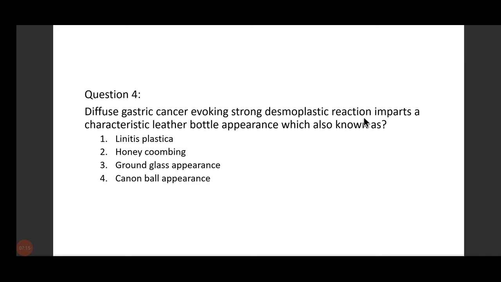Now we have this ground glass appearance. Ground glass appearance has many differentials, and it is very important to know the site before you answer. Okay, this is a very important question for NEET MD examination. You will make all the differentials and keep it in your notebook ready, because ground glass appearance comes as a question. Now, cannonball appearance. Where do we see cannonball appearance?